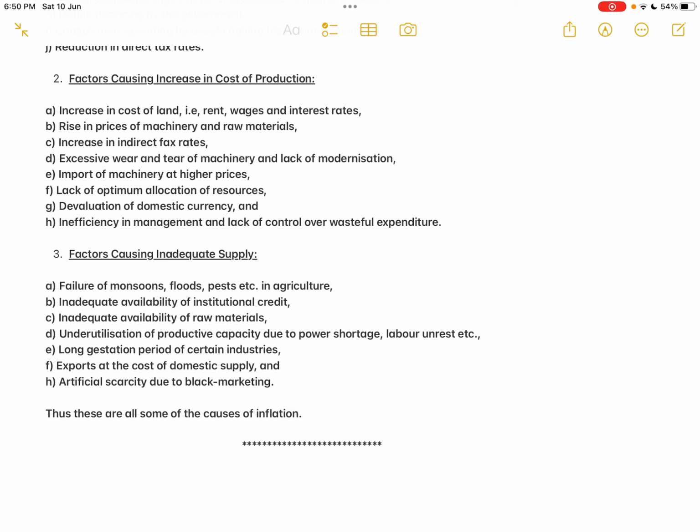Point D, underutilization of productive capacity due to power shortage, labor unrest, etc. Underutilization of productive capacity means the producer is having certain machineries, and the machinery has to be operated on a full scale, full time, then only the average fixed cost will keep on reducing.